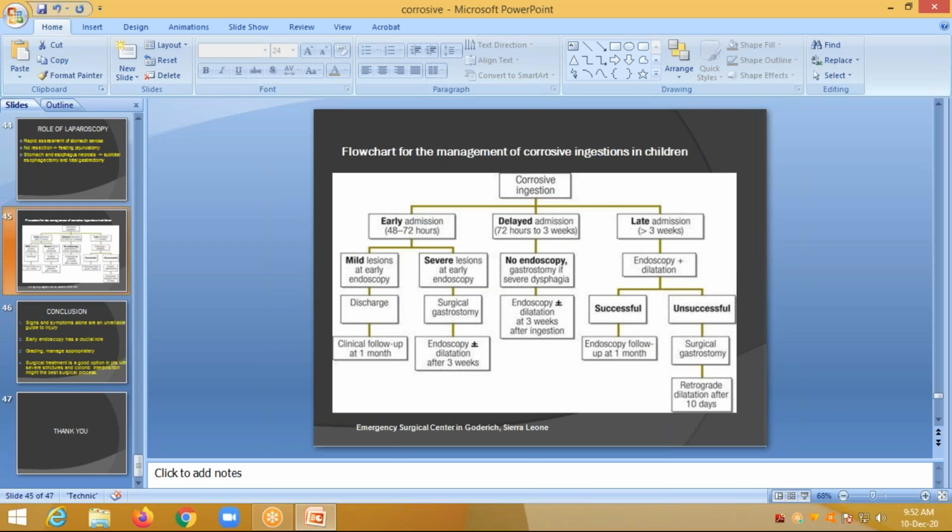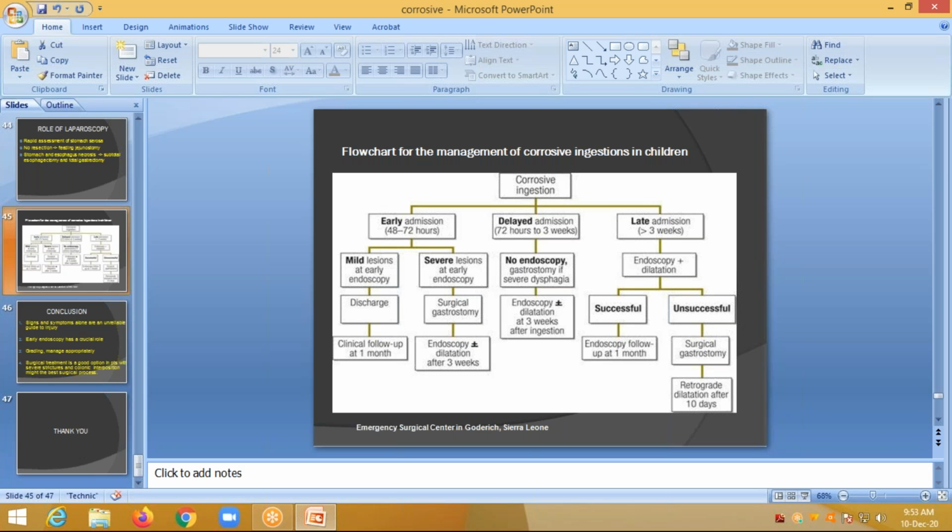So in brief, what happens when a patient comes with a corrosive injury to the casualty? This is the flow chart that is established. When the person comes with a corrosive injury, early admission is 40 to 72 hours, delayed admission means 72 hours to 3 weeks, and late admission means after 3 weeks.